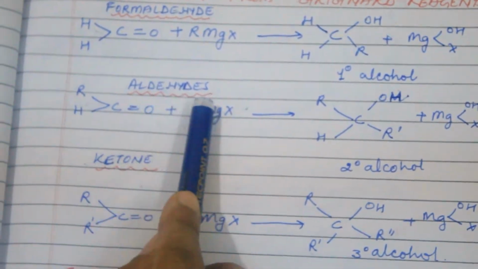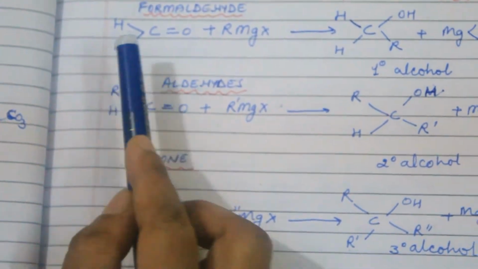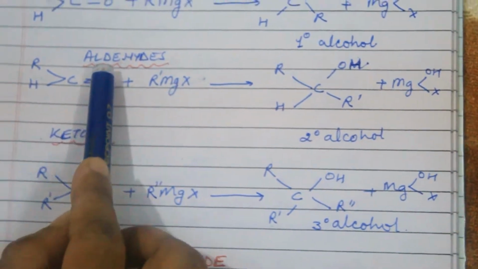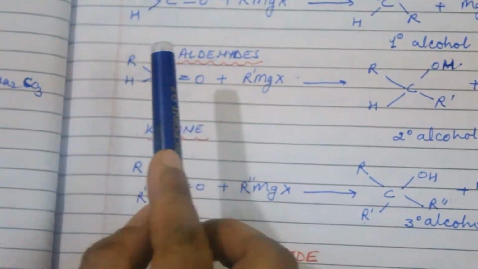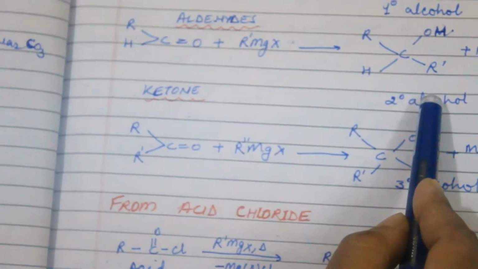Now, secondary alcohol is prepared from aldehyde. When one H is replaced and R is attached in its place, it is known as aldehyde. When this aldehyde reacts with Grignard reagent, it forms secondary alcohol.